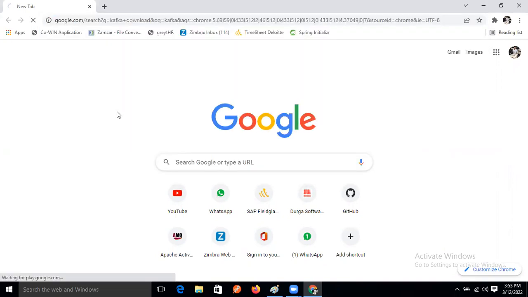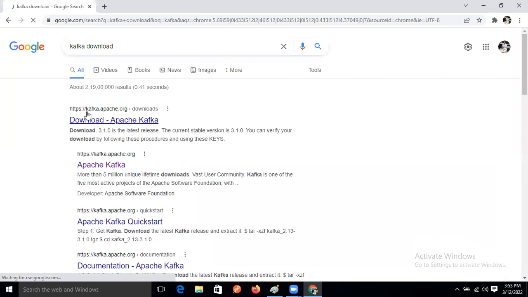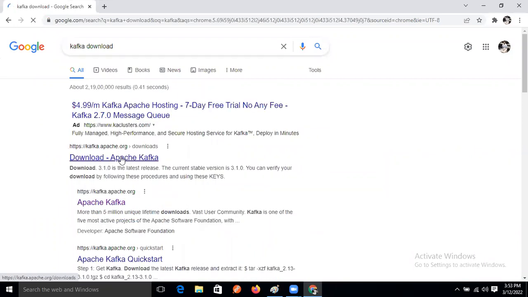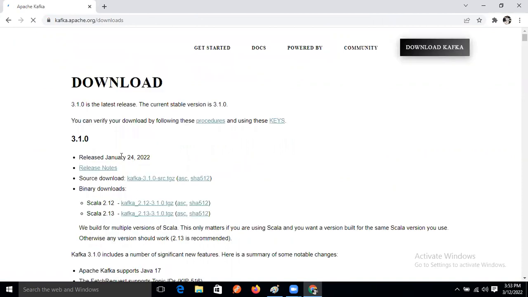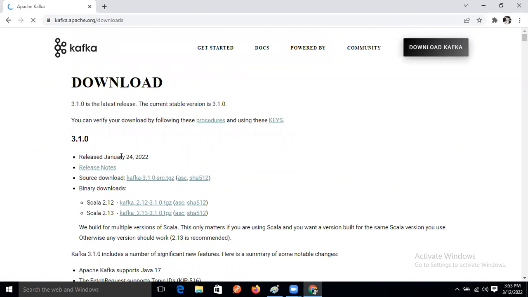Click on the Kafka downloads. Apache Kafka is there, right? So click on the Apache Kafka.